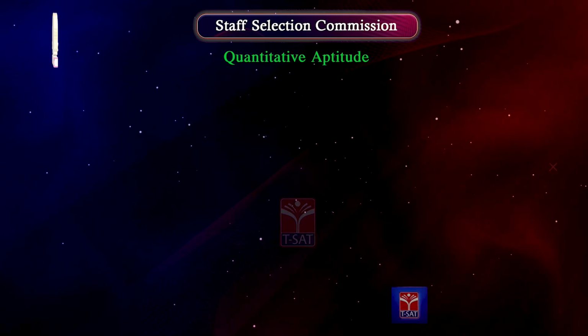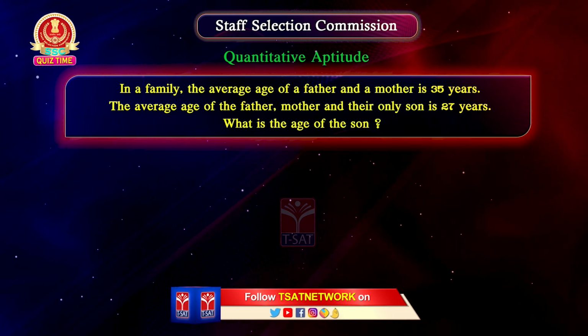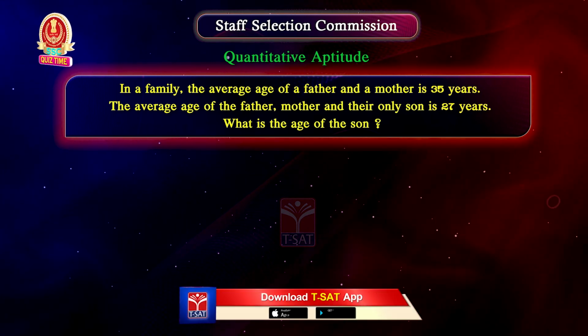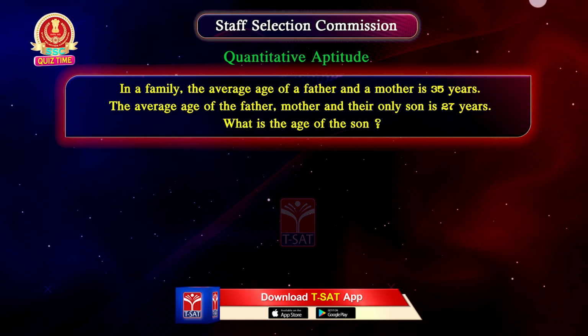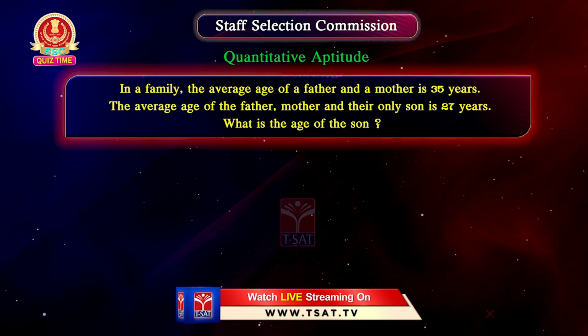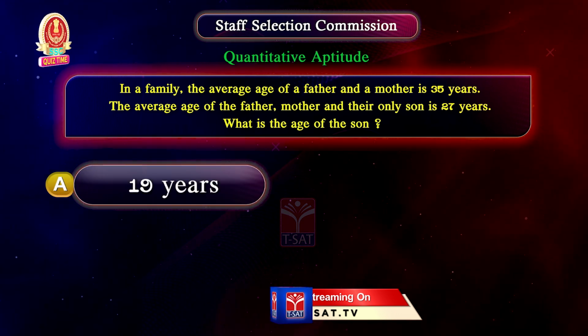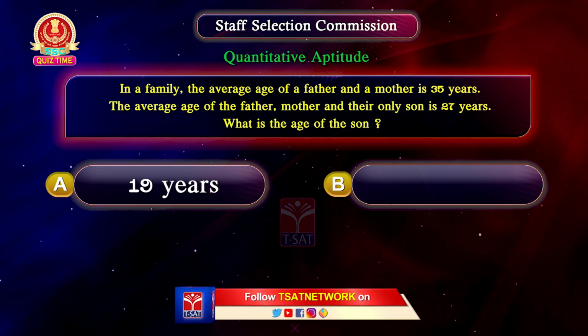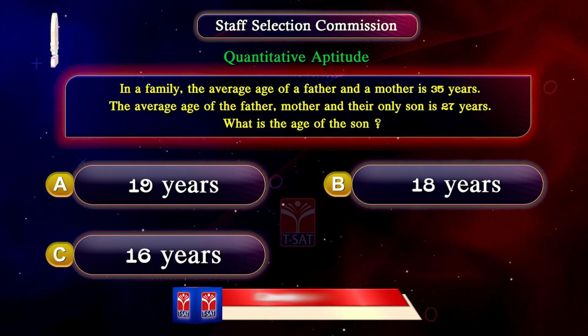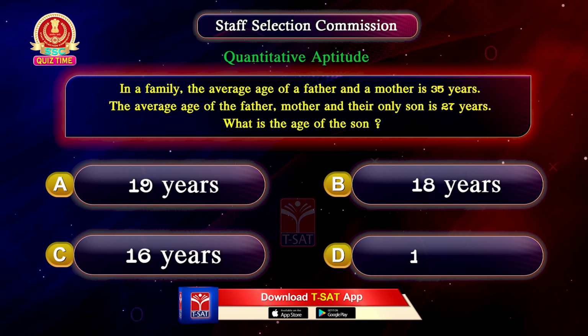Next question. In a family, the average age of a father and a mother is 35 years. The average age of the father, mother and their only son is 27 years. What is the age of the son? Option A, 19 years. Option B, 18 years. Option C, 16 years. Option D, 11 years.